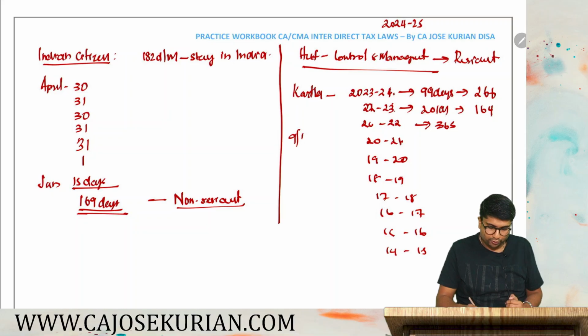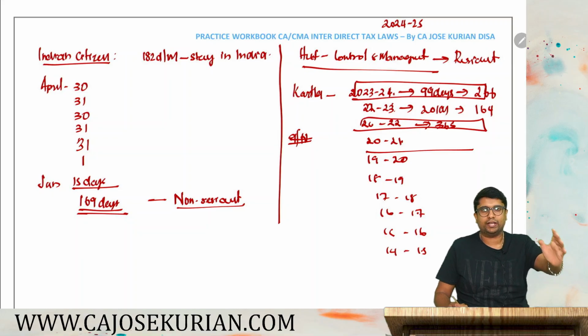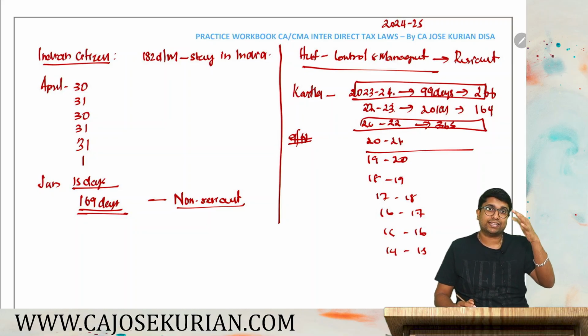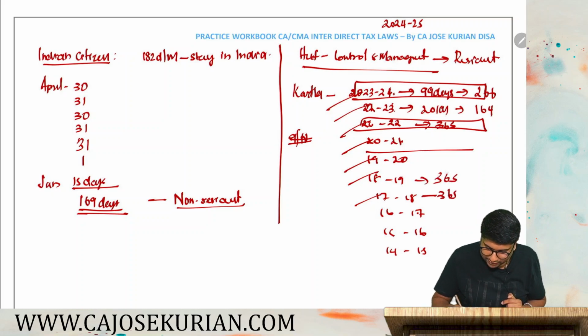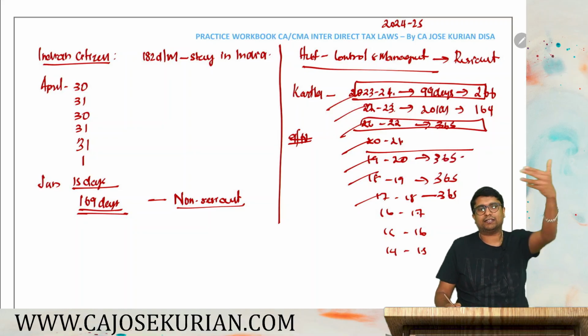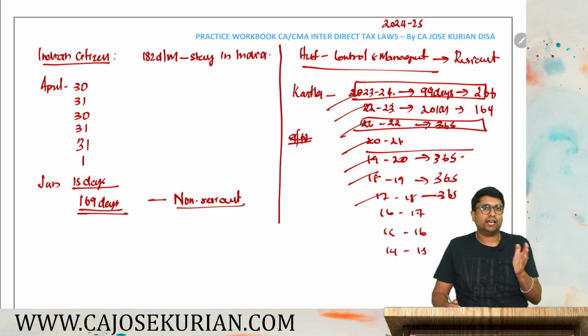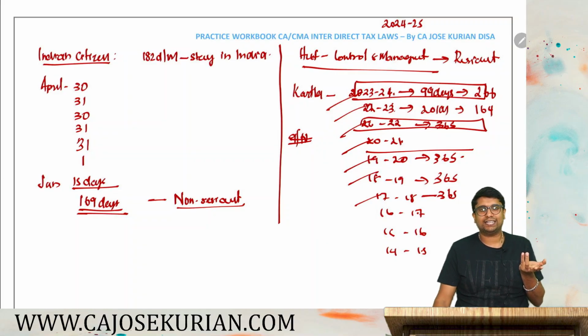Anyways, 9 out of 10 he will not become an NR. Why? Because in 23-24 he is a resident, 21-22 is a resident, and in 2021 he will become a resident because the whole year he was in India. So 9 out of 10 NR is not going to happen. 729 days or less in the past 7 years also will not happen, because for the past 7 years, 1, 2, 3, 4, 5, 6, 7, anyways 365, 365, 365, by this itself it goes beyond 729. So this Karta is not an NR for 9 out of 10, and the Karta's past 7 years' days of stay is not less than or equal to 729.